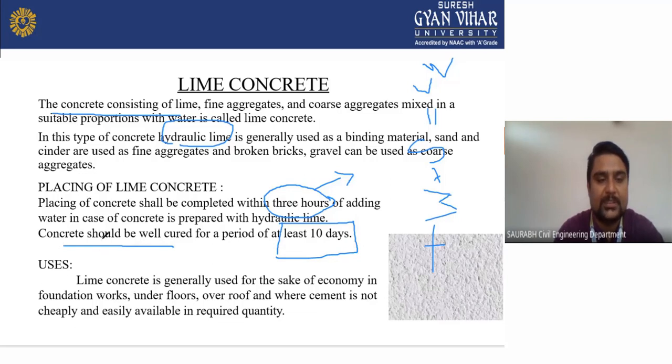Now we will see the use of lime concrete. Lime concrete is generally used for the sake of economy in foundation work, under floors, over roofs, where cement is not cheap and easily available in required quantity. In that place, we use lime. When you use lime, our structure will be economical. That's why lime is very useful for construction work.